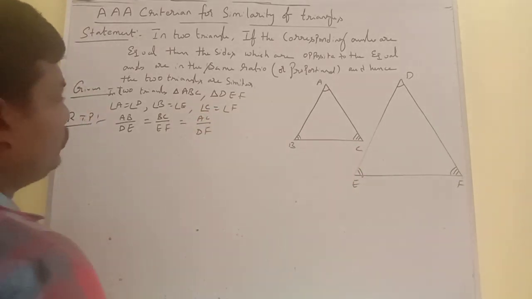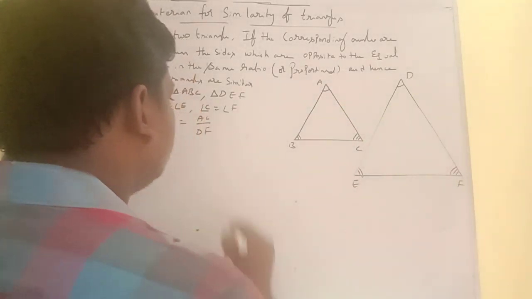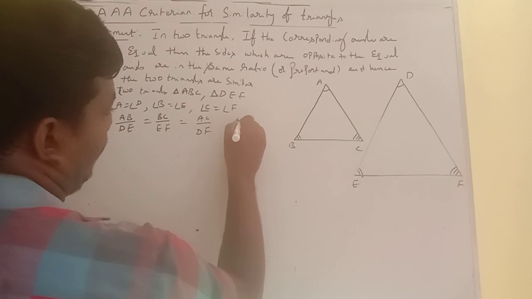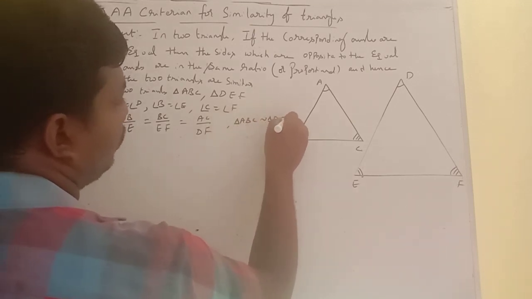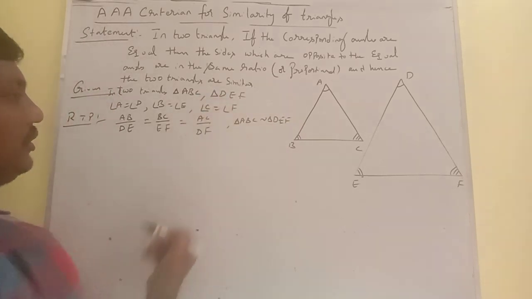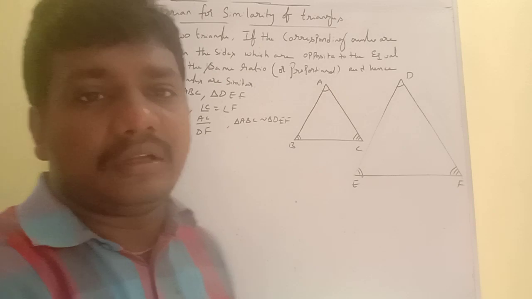We have to prove this, and also hence the triangles are similar. That means triangle ABC is similar to triangle DEF. When these are satisfied, the triangles are definitely similar.